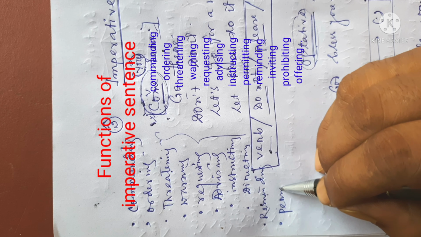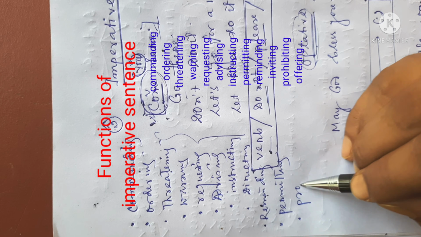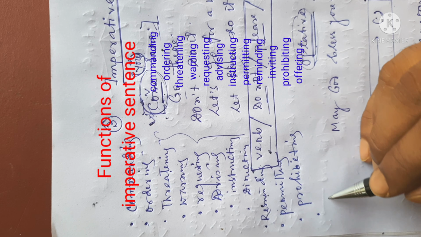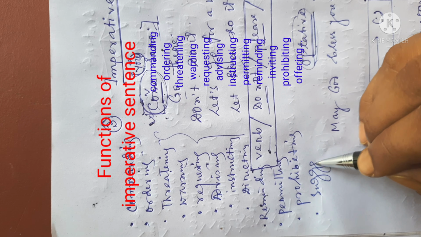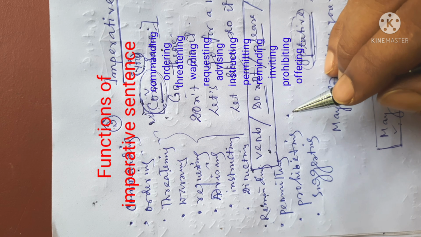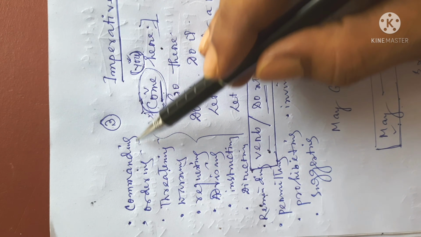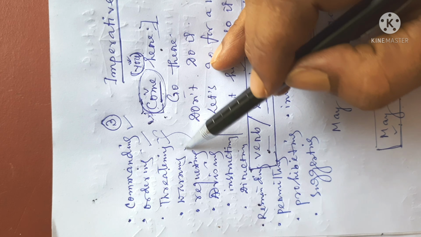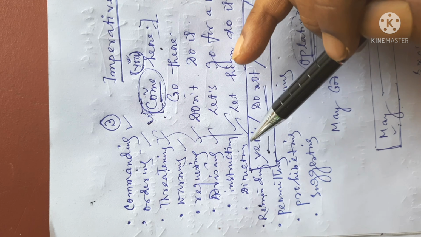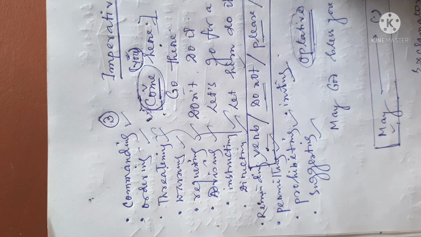permitting or giving permission, prohibiting something, suggesting, and so as far as I can remember, these are the functions of imperative sentence: commanding, ordering, threatening, warning, requesting, advising, instructing, directing, reminding, permitting, prohibiting, suggesting, inviting. So these are the functions of imperative sentences.